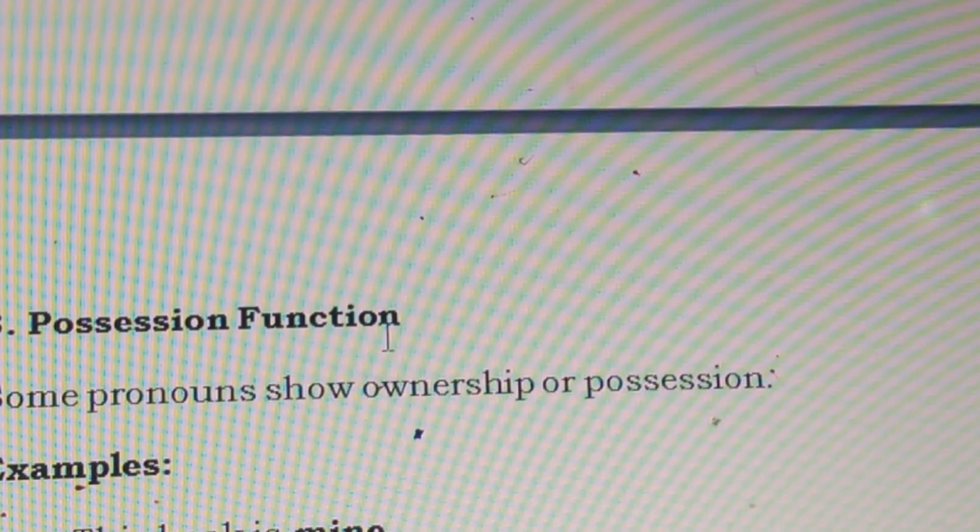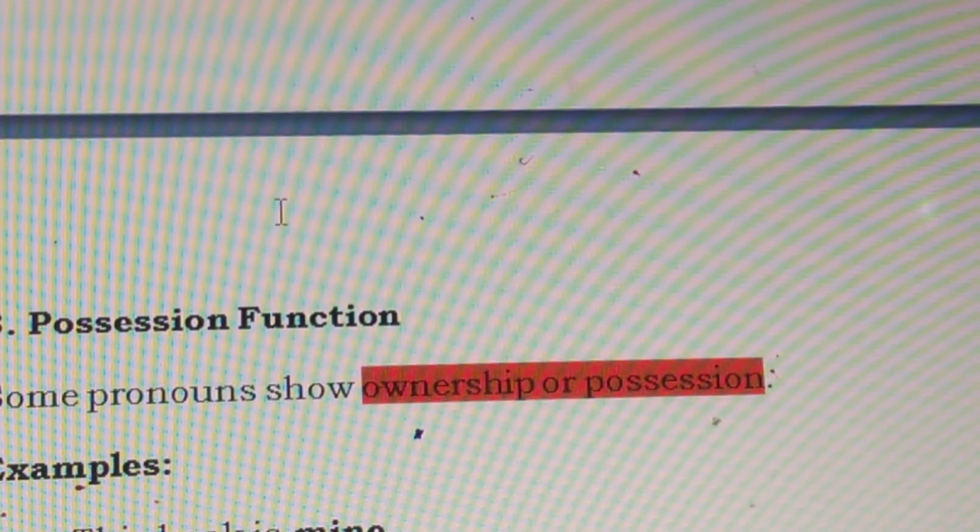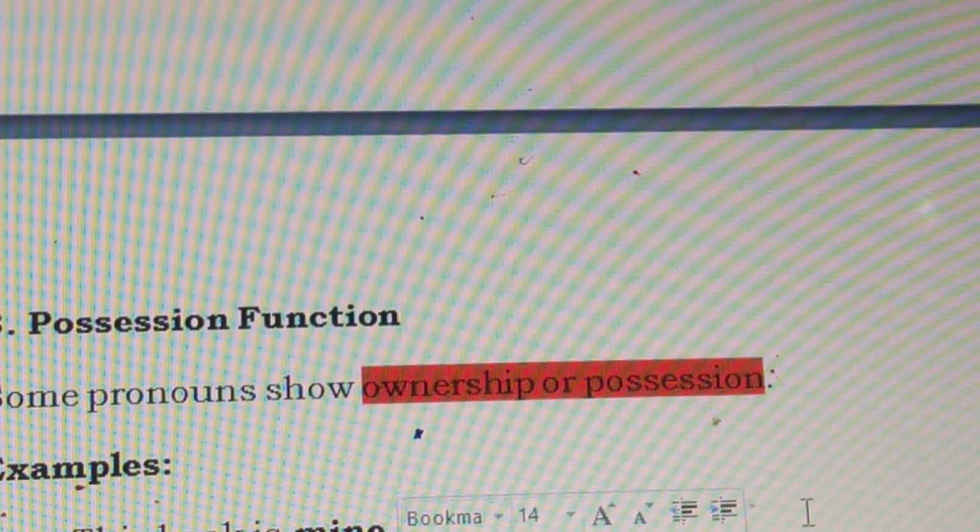The third is the possessive function. This shows the ownership or possession of something. For example: This book is mine. It belongs to me. This bag is hers. The house is theirs. Those are the possessive functions of pronouns.